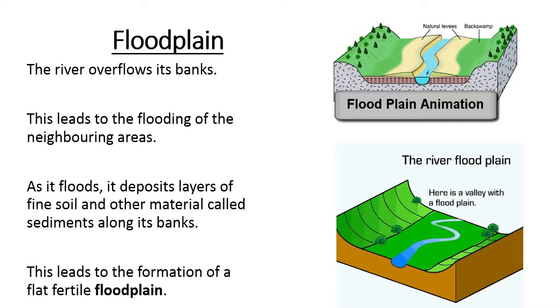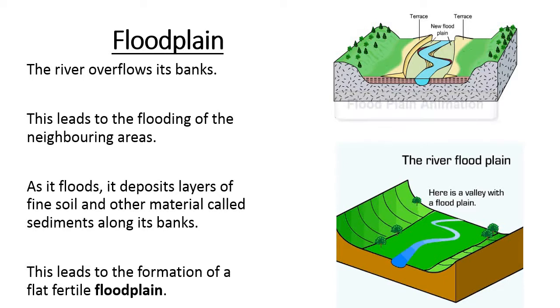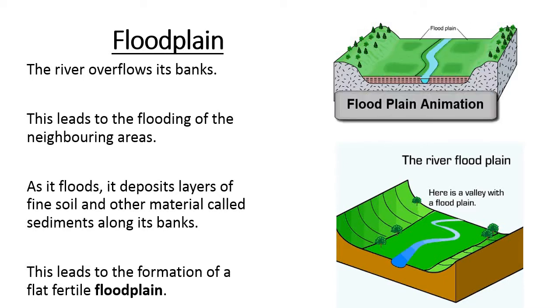Here sediments are deposited along its bank. These yellow color sediments are deposited here. This leads to the formation of flat fertile land or plain. This is called the flood plain.